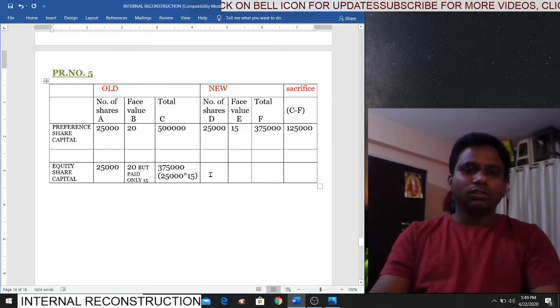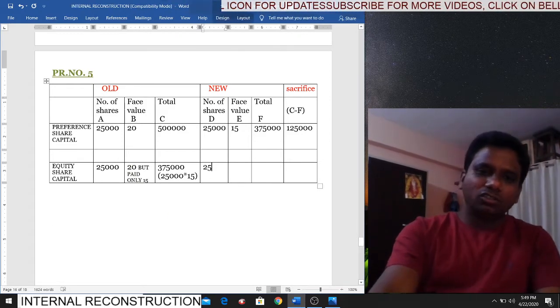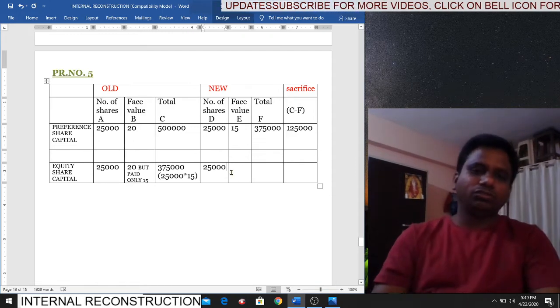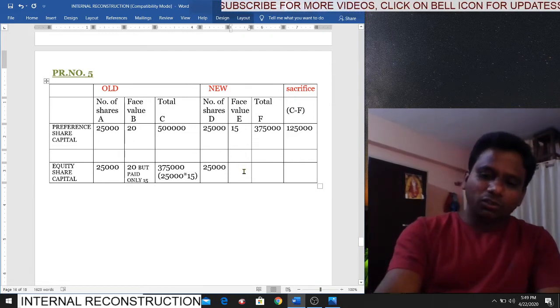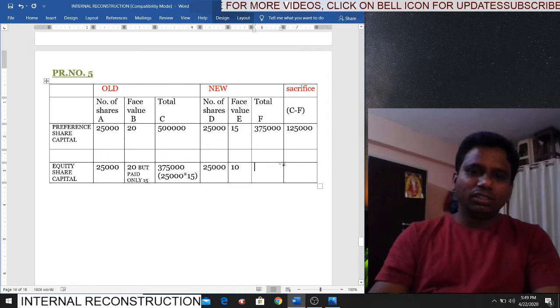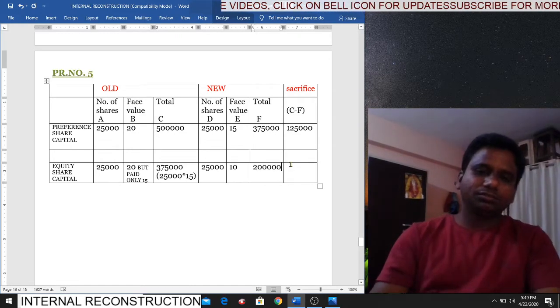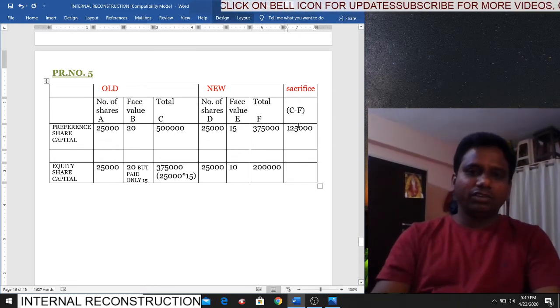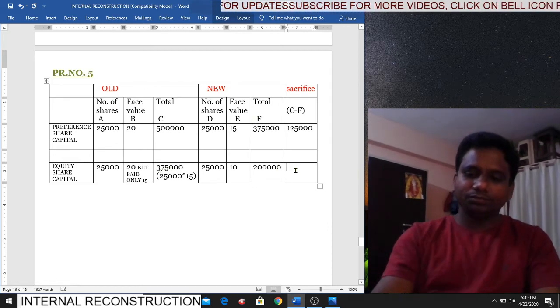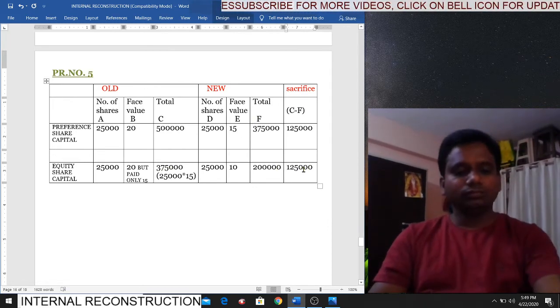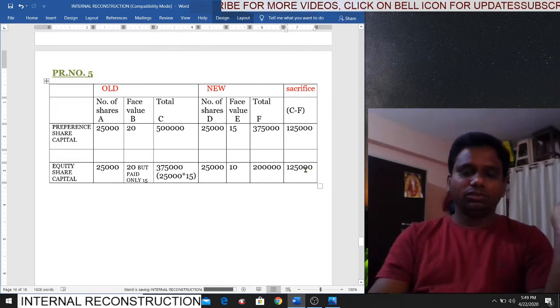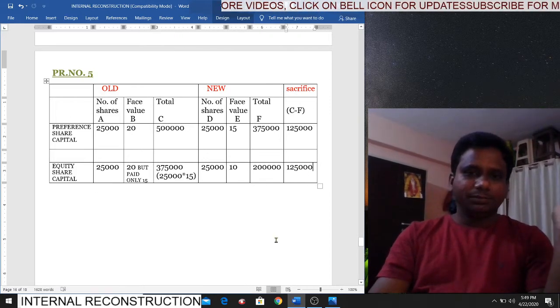Now the new number of shares is how much? The same number of shares. What is the new face value? 10 only. So the total amount is how much? 2 lakhs. Is it clear? Difference, C minus F. C how much? 3,75,000. F how much? 2 lakhs. Like 25,000. Is it clear?